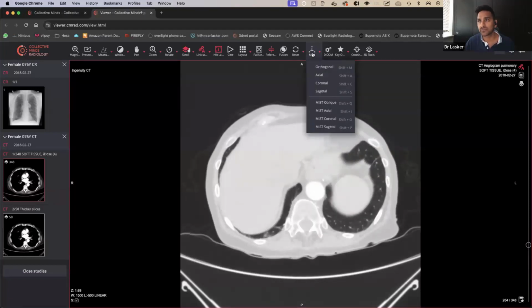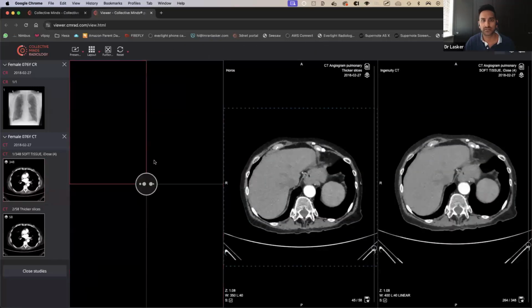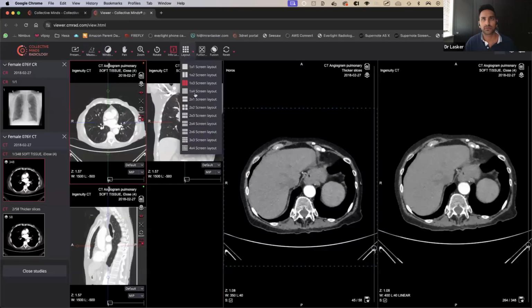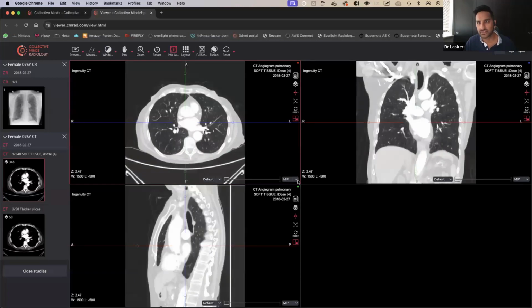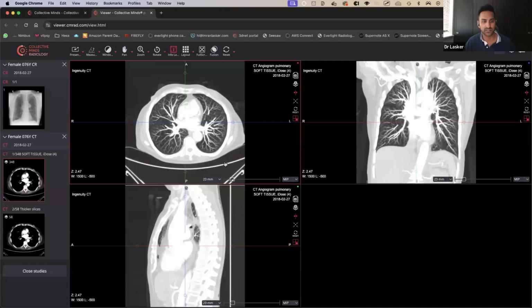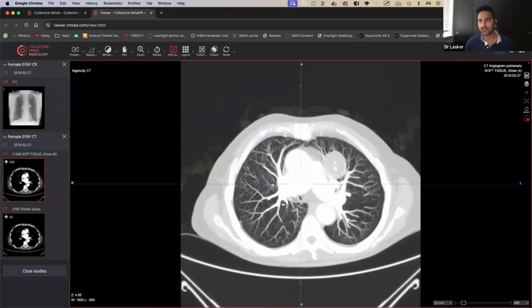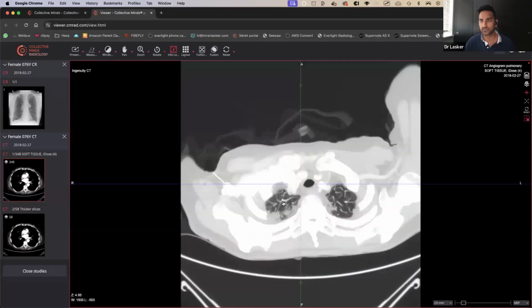Now, what you can do on this platform is, I think is it this one? There was a way to do MIP. I can't remember how to do it. I think this is the way to do it. So then what you need to do is go layout one. Then you've got this, and then you can go MIP, and then you can increase the thickness of the MIP, and then you've got that Christmas tree looking thing, which is really, really cool. And that helps you identify whether there are any other nodules anywhere else.